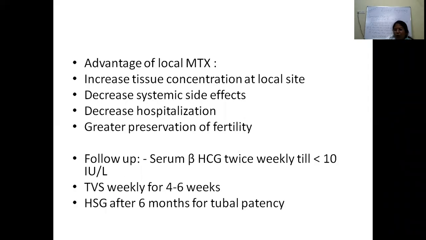So what are the advantages of local methotrexate? There is an increased tissue concentration at the local site. There are fewer systemic side effects, because we are giving it directly into the sac. Decreased hospitalization because we are sure that we are giving the drug there, and greater preservation of fertility. For follow-up, serum beta HCG level should be less than 5 international units per liter. The transvaginal ultrasound should be followed every 4 weeks till it is null.